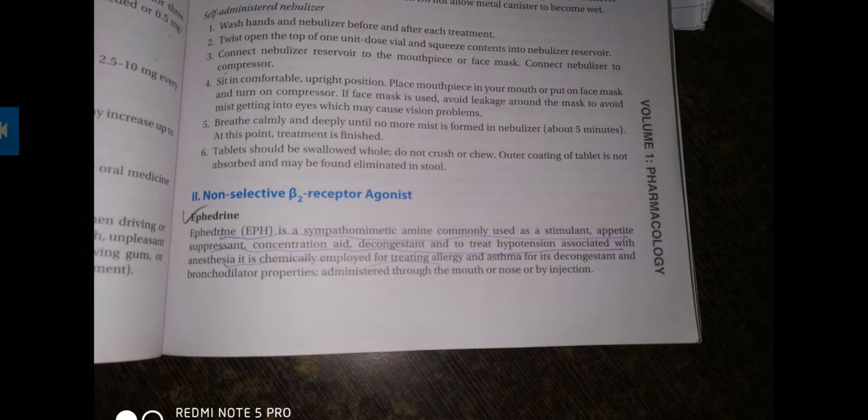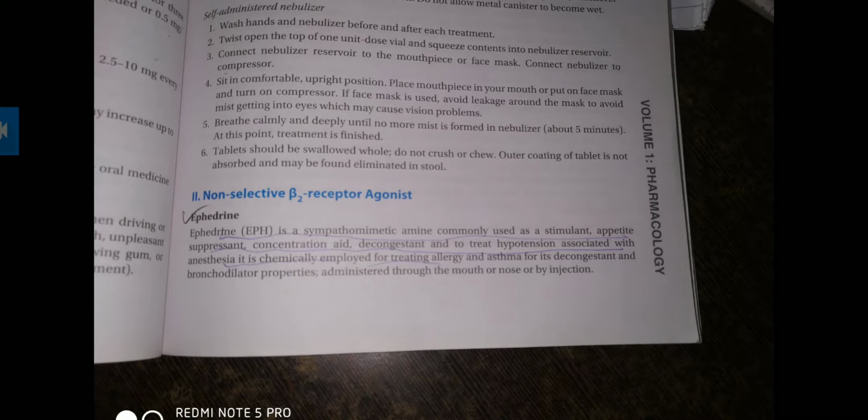So then it comes to the non-selective beta-2 receptor agonist, ephedrine. The example can be ephedrine. Ephedrine is a sympathomimetic amine and it is also commonly a stimulant and appetite suppressant. It can suppress the appetite, improve concentration, and treat hypotension associated with anesthesia.